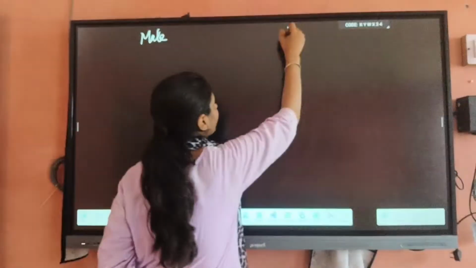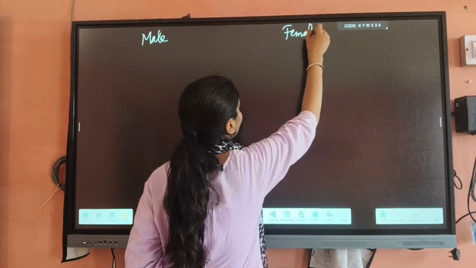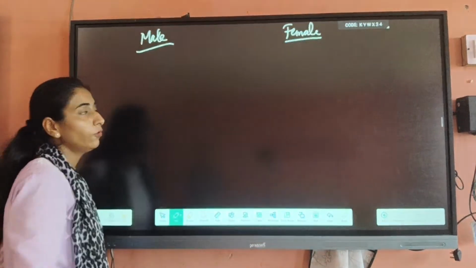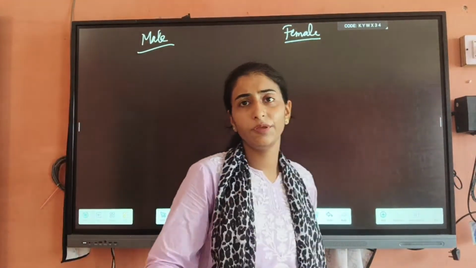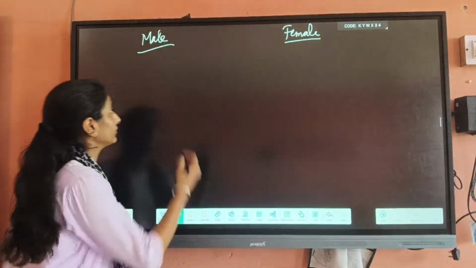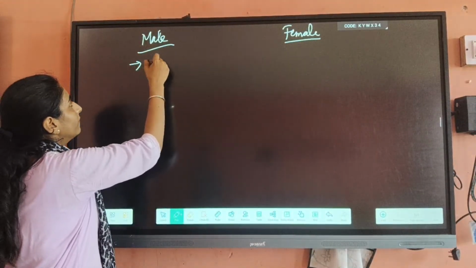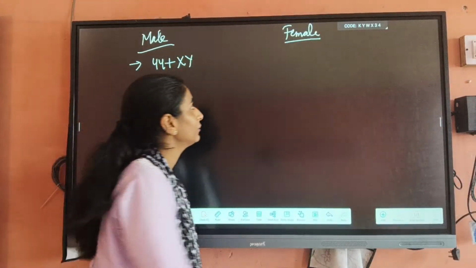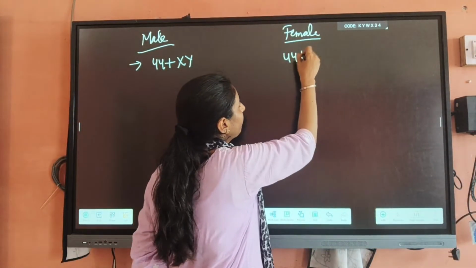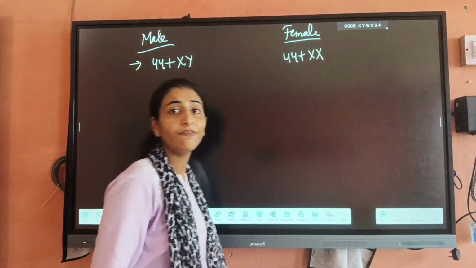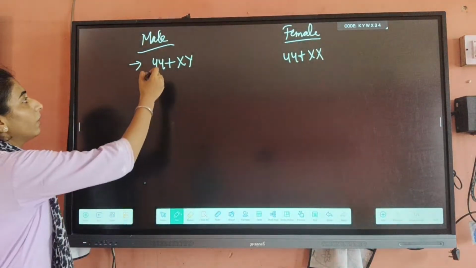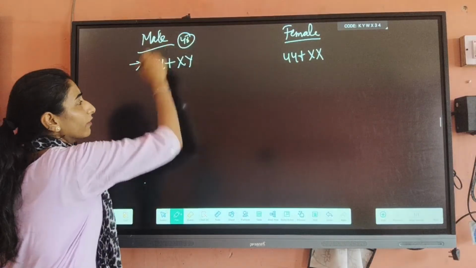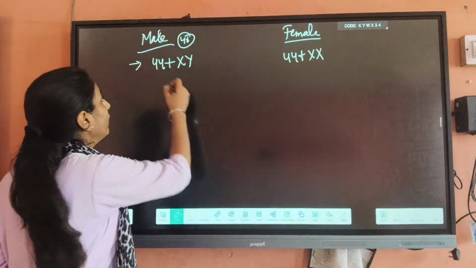Like male and female, we all know that both have 46 chromosomes. So here we can write it this way: 44 plus XY in case of male. In case of female, we can write 44 plus XX. Why have we written it like that? Because the total number of chromosomes is 46 in each.